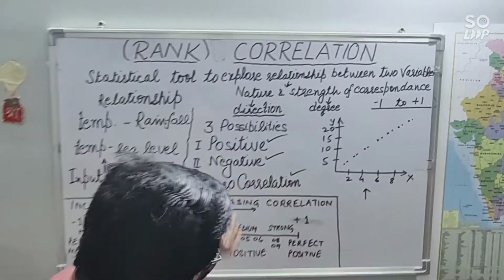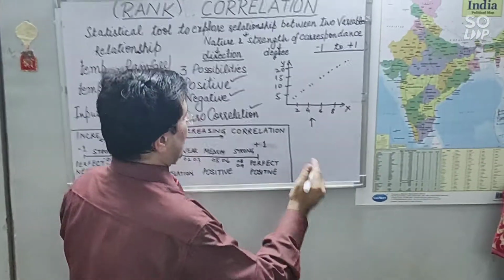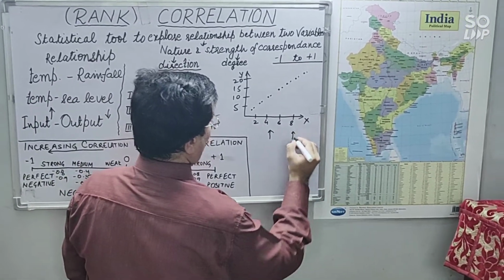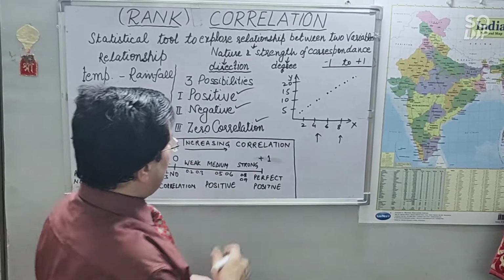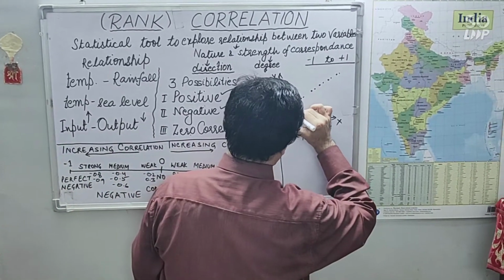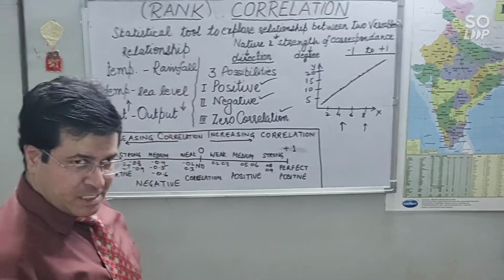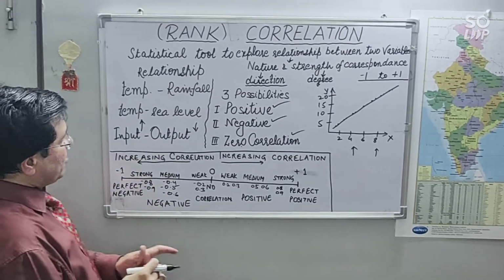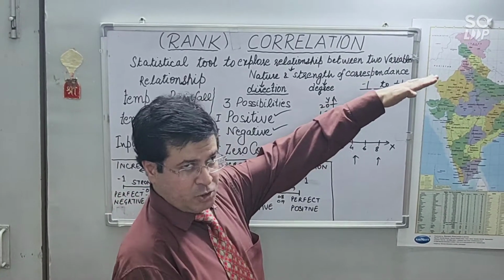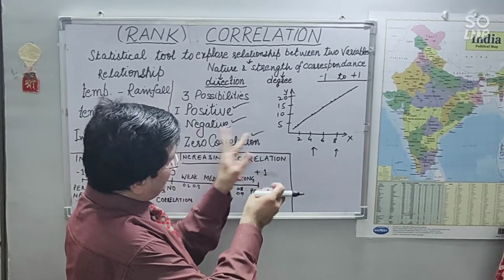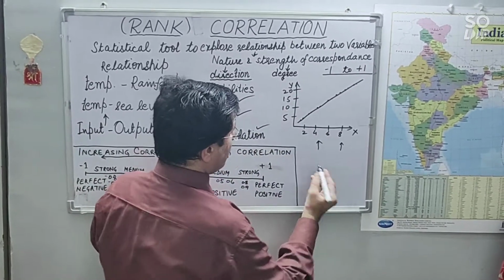So the other variable's values are also increasing. In both the cases values are increasing, and we can simply draw a straight line with the help of all these plottings. Then we can call it perfect correlation.